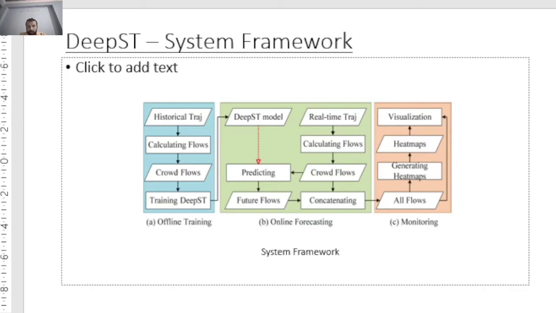In online forecasting, starting with calculating crowd flows from real-time trajectories, the learned DeepST model is used to predict future flows that are concatenated with real-time flows later. In the last component, in order to monitor intuitively, heat maps are generated from real-time and predicted crowd flows that can show the global status in the city.